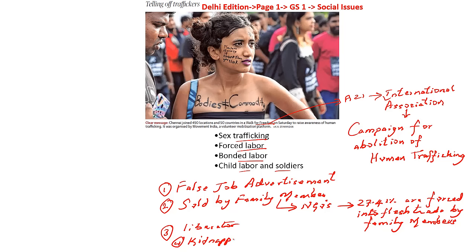So when it comes to age, in case it is children, it is called kidnapping, and when it comes to adults, it is called abduction. So the fourth problem is with respect to kidnapping as well as abduction. So this particular campaign, that is Walk for Freedom, basically wants to ensure that there is an awareness program in and around the world.